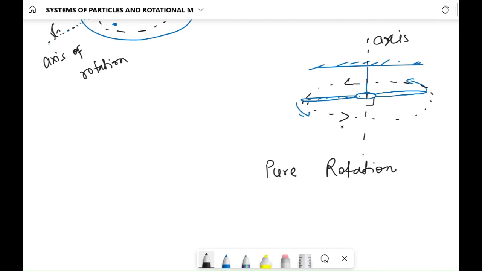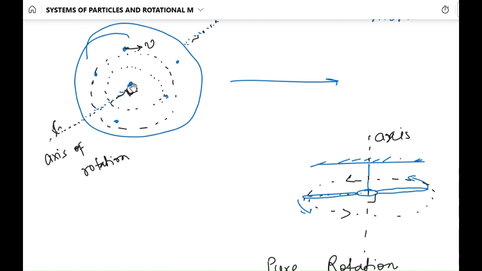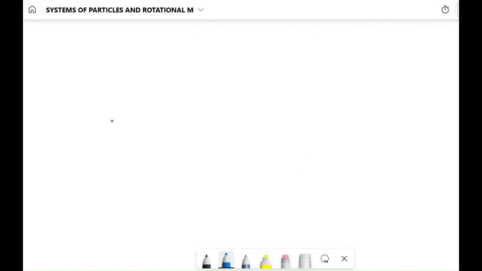Now, in both cases, whether the body is moving from one location to another, or the body is not displacing from its initial position and is just rotating about an axis, the axis of rotation is not changing its angle. It is not tilting or doing any kind of motion like oscillation. Let me give you another example, then it will be clearer, where the axis of rotation is not fixed, rather the axis of rotation is itself moving.